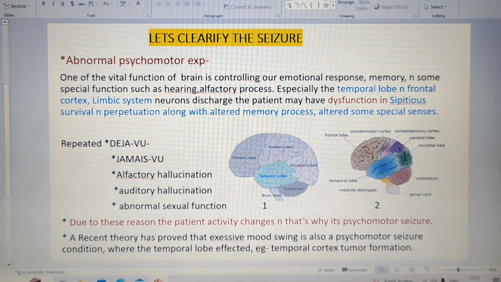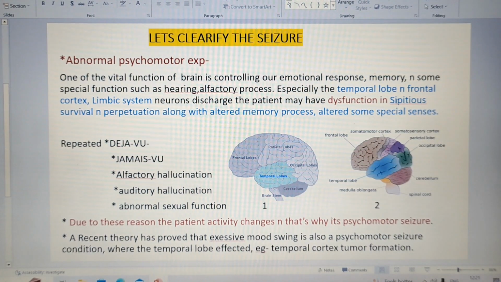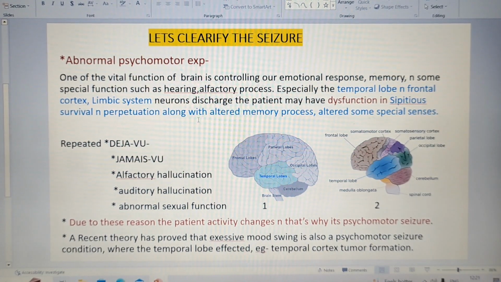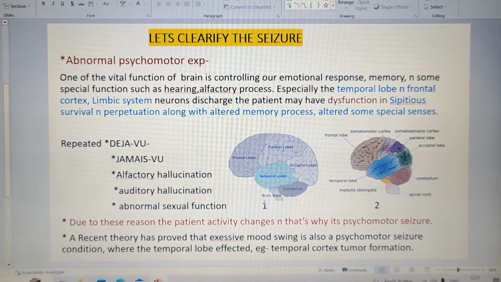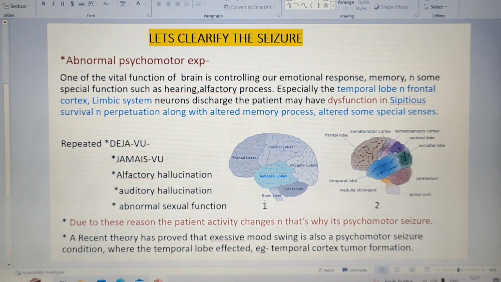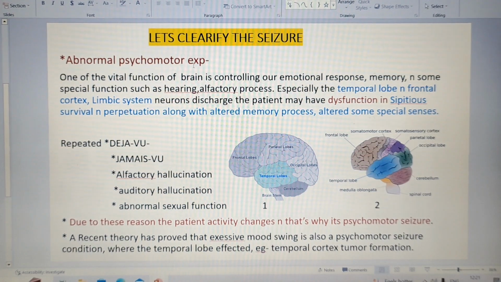Then we discussed abnormal psychomotor experiences, where especially the temporal lobe, the limbic system, and the frontal cortex are affected. Due to that the persons will have some psychological issue along with motor movement disturbance. That is why we call it a psychomotor experience.